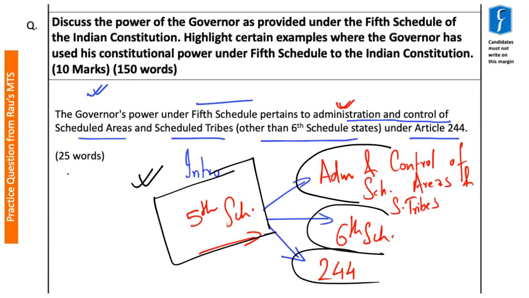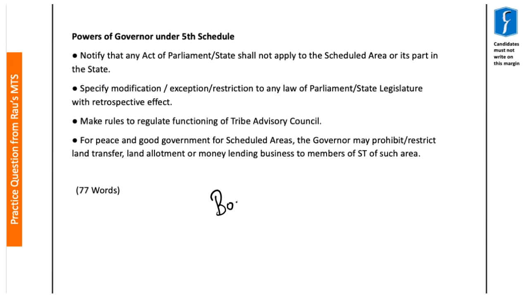Now as you can see, this introduction is contained within 25 words. So you have tried to convey all these important aspects only within 25 words. Now moving to the body of our answer. The body contains two aspects. First is the power of the governor under the 5th Schedule and the second is certain examples.